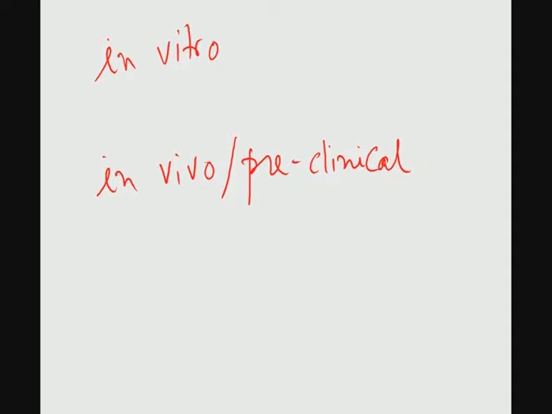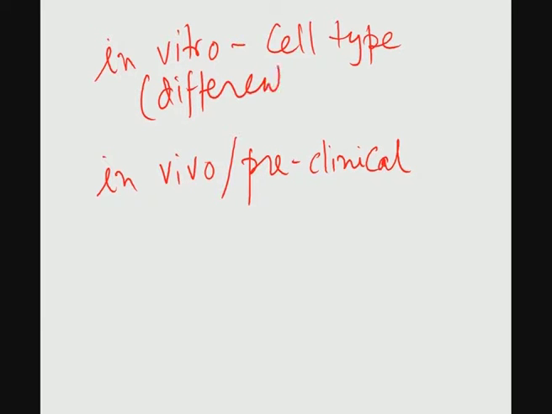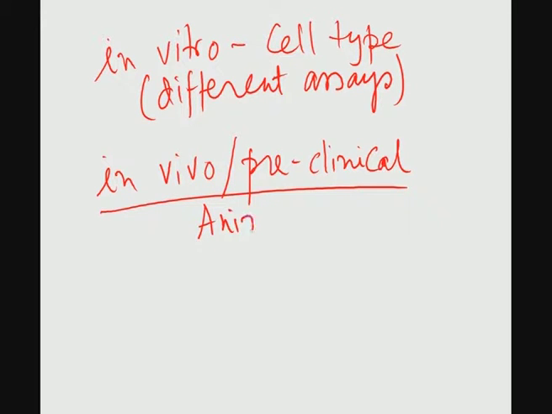Now, in vitro study, depending on the cell type, you need different assays, and different assays were also discussed, which can be used to quantify cell functionality and cell viability on different material substrates. As you translate the in vitro results to the in vivo context or preclinical studies, you need to do experiments in different animal models.